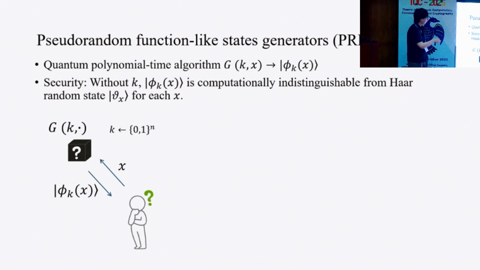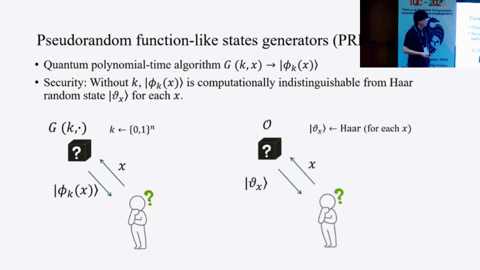If we replace this oracle with the ideal one, namely if the adversary queries a bit string x, it outputs a Haar random state theta x for each x. For security, we declare these two situations are computationally indistinguishable.